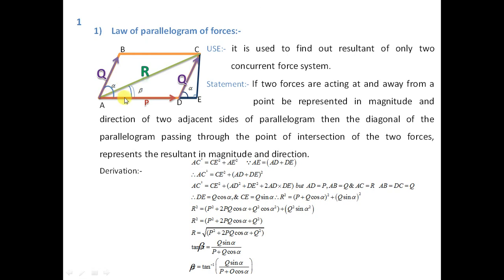What is meant by concurrent? These two forces are meeting at the same point A, that is called concurrent forces, or forces passing through the same point are called concurrent forces. And the resultant of these concurrent forces we can find by using the law of parallelogram. This is the application of the law of parallelogram.